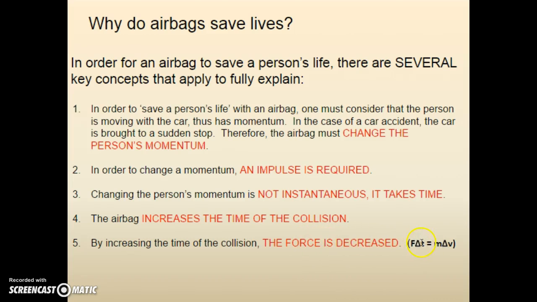Therefore, I can look at this. The impulse is equal to the change in momentum. By increasing the time of the collision, I can decrease the net force acting on them. So the impulse is what changes the object's momentum. It doesn't happen instantaneously. It takes time. By increasing the time of the collision, it's decreasing the force that's acting on the person.